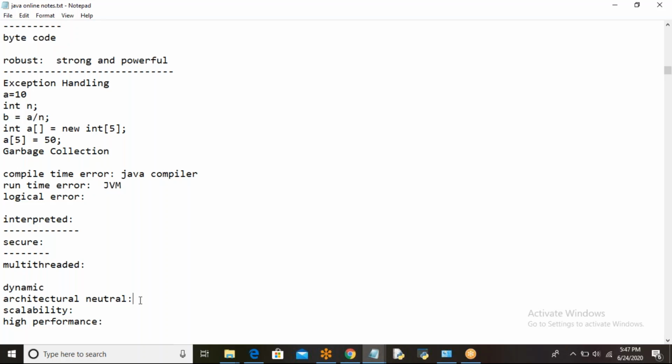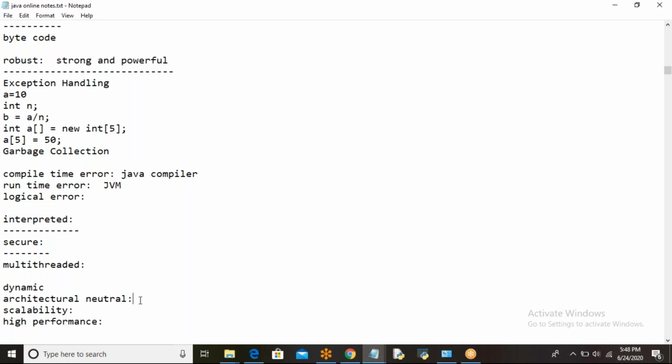Next one is what? Dynamic. Java is a dynamic language because dynamic loading of classes is supported by Java. That means we can load the classes at runtime. It also supports C and C++ native programs. Yesterday I said native methods, right? C++ functions. And here we have dynamic compilation and automatic garbage collection. Unwanted memory will be removed dynamically, right? That makes Java a dynamic programming language.